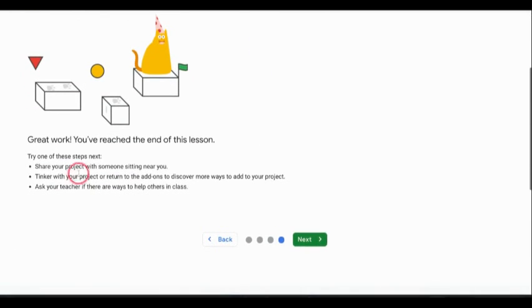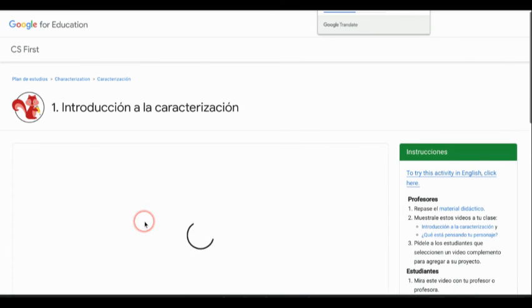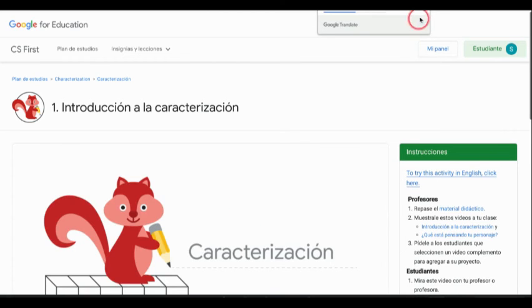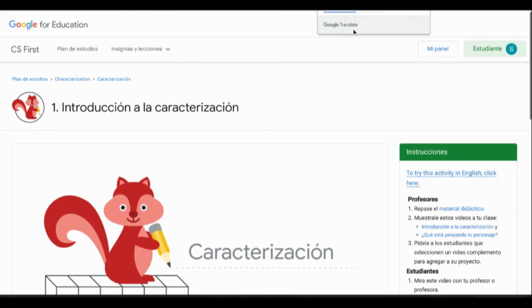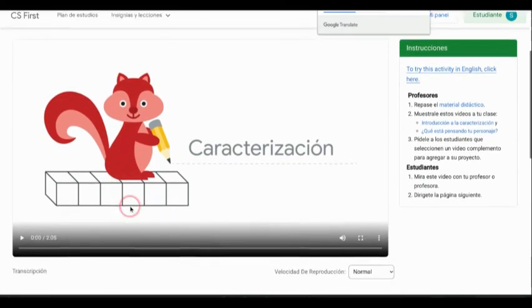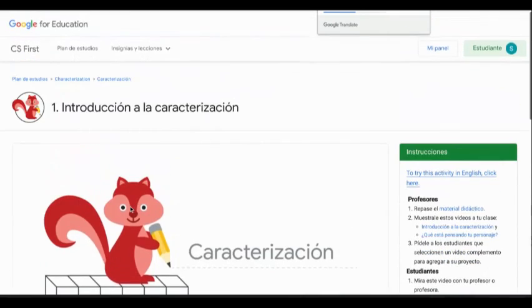All right, and basically I'm going to click next because I want to show you a completed unit. All right, now this particular unit is available in Spanish, so it's actually displaying it in Spanish. It opened up Google Translate in my browser, and that's why you see all of this now in Spanish. All right, so I'm just going to get out of this.